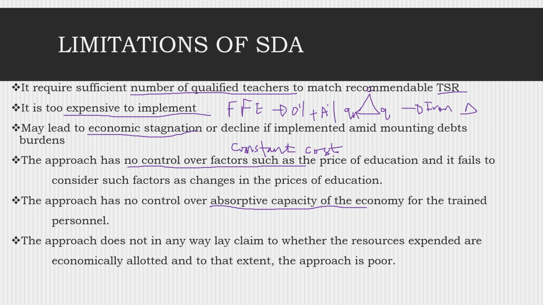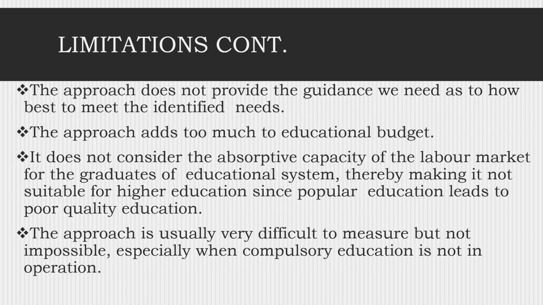But also the approach does not in any way lay claim to whether the resources expended are economically used. To that extent, the approach is poor, because there's no optimization of resources. Just because people want education, you spend on education. There's no optimization of resources. So those are some limitations of the social demand approach in education planning. And therefore, the rest remain for you in your own discussion.